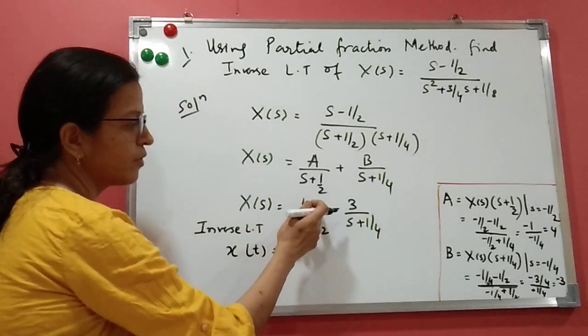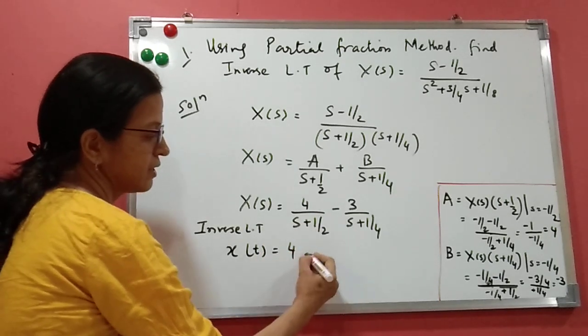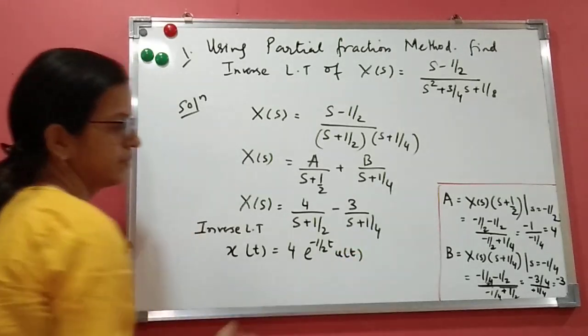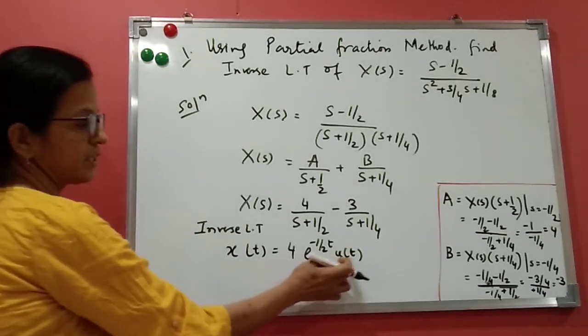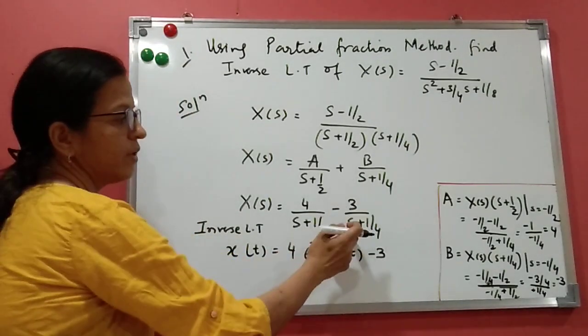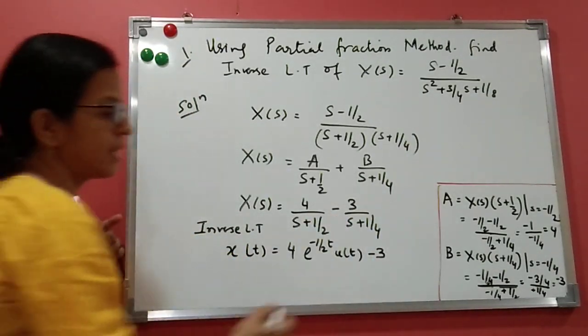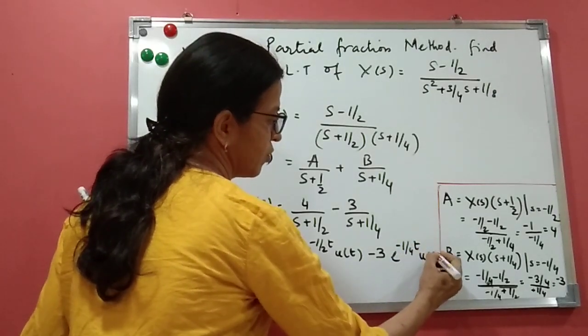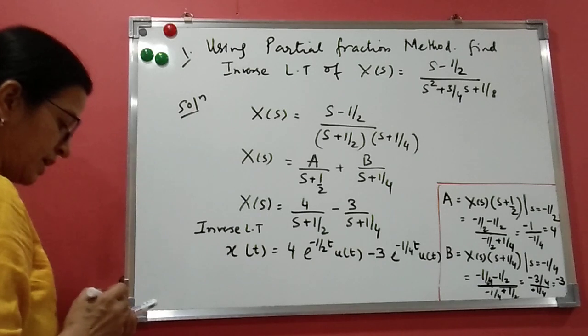The inverse Laplace of 1 upon (s + 1/2) is e^(−t/2) u(t). ROC is not given, we assume positive, that's why u(t). Minus 3 times 1 upon (s + 1/4), the inverse Laplace is e^(−t/4) u(t). So this is the final answer.